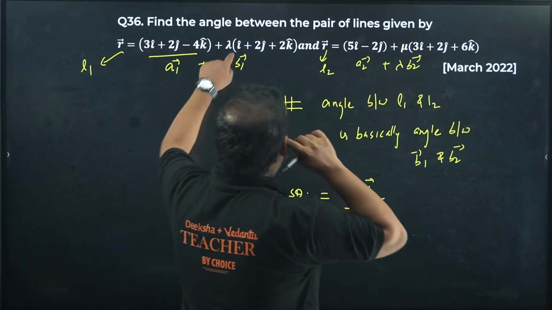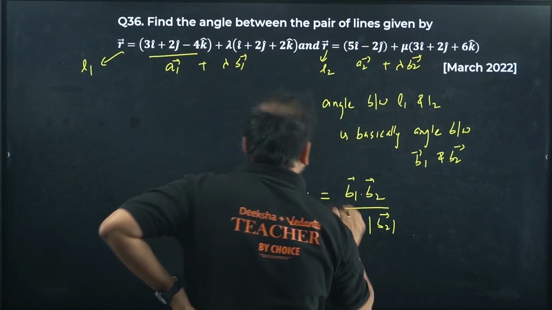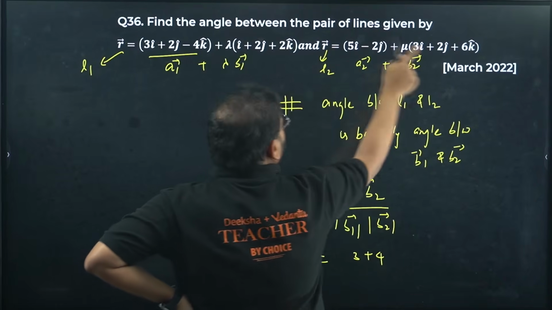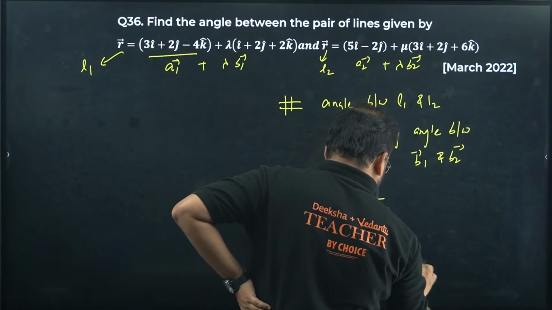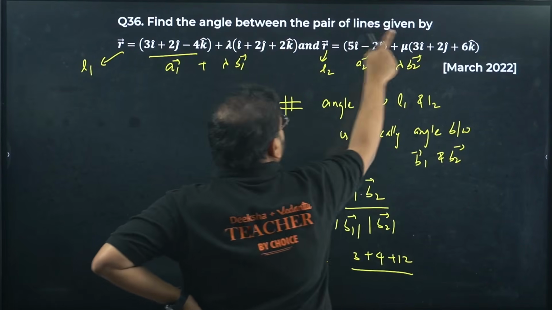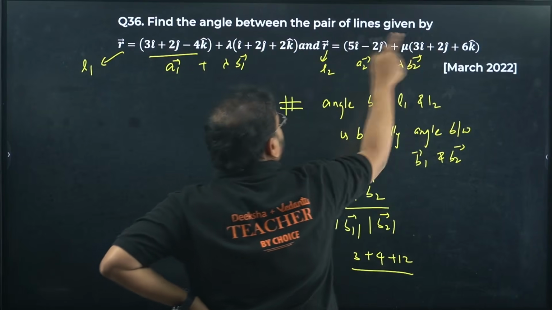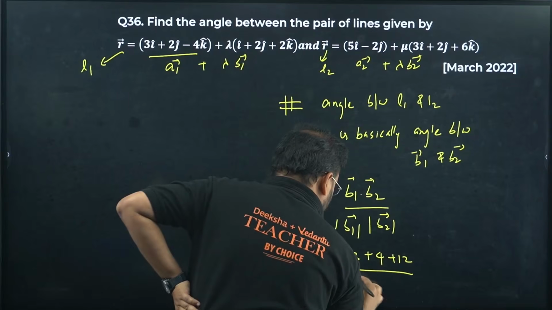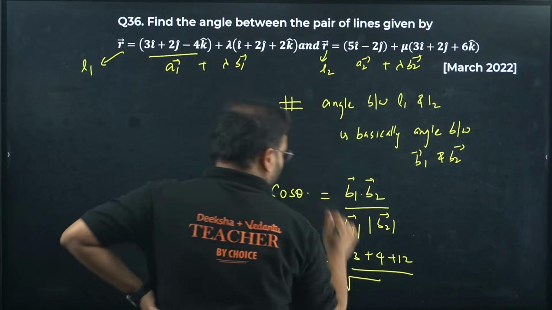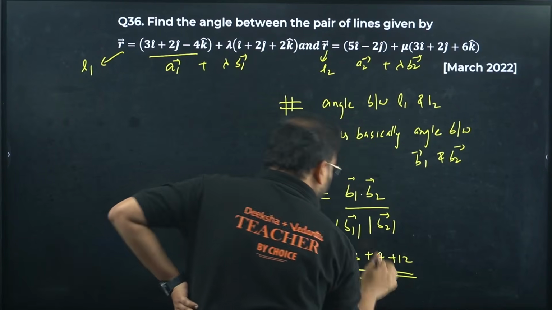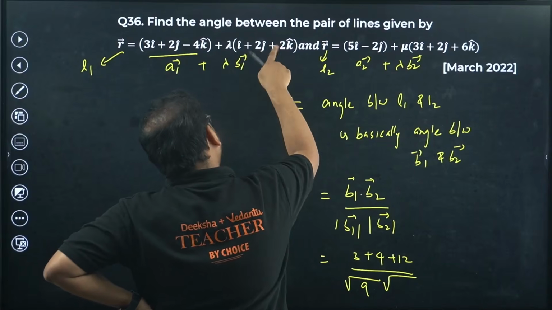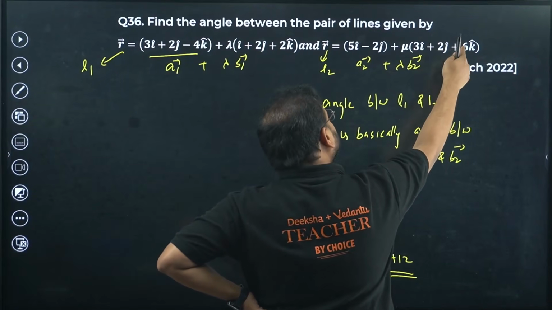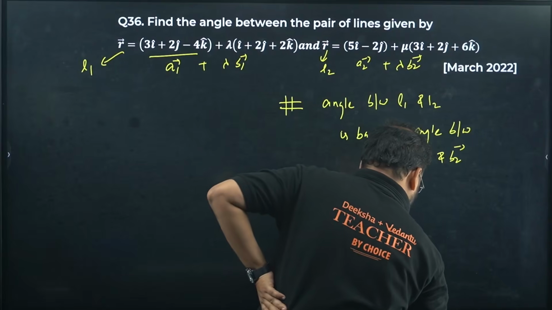Dot you take now. 1 with 3, that's 3 sir. 2 with 2, that's 4 sir. And 2 with 6, that's 12 sir. Dot product is done. Modulus of this part, we have 1 plus 4 plus 4, that is 9. Check here, 1 plus 2 square plus 2 square, 4 plus 4 is 8 plus 1 is 9. Over here, 9 plus 4 is 13, 13 plus 36, 49.